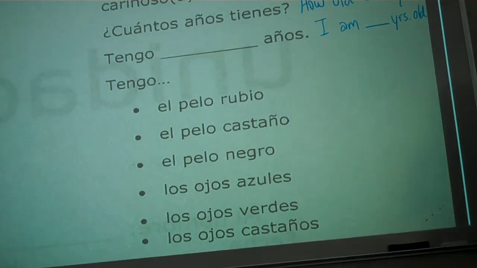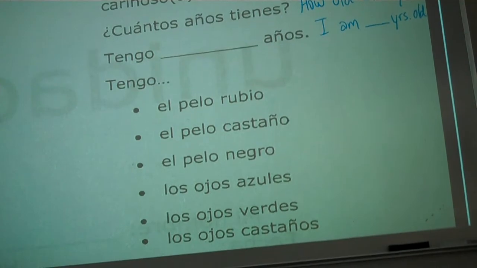That's negro. Alright, oye chicos. Señor, ¿cuántos años tienes? Tengo 14. What's the last word? Años. Muy bien. It's her birthday today. Feliz cumpleaños. We gotta sing. ¿Sí? Muy bien.